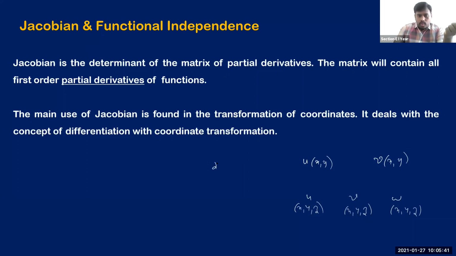Normally, as you know, dou u by dou x, for example, represents the rate of change in u when there is a change in x. But now see, while evaluating the Jacobian, you are going to take all partial derivatives with respect to all the 3 variables, right? So that is mainly used in the case of transformation theory. For example, when you are given a function in Cartesian coordinate system, you may want to convert this function into polar coordinates, right?